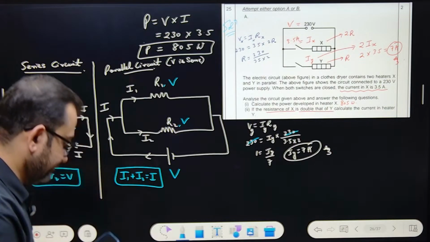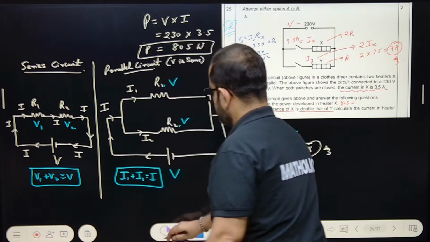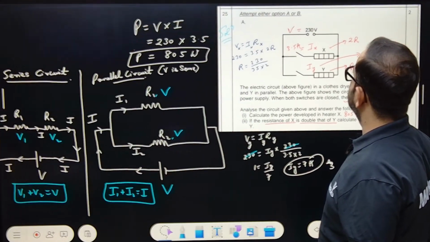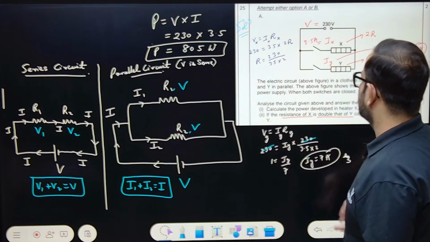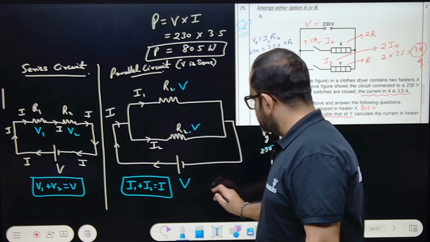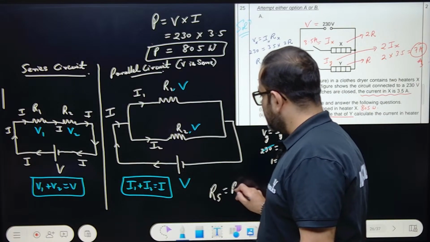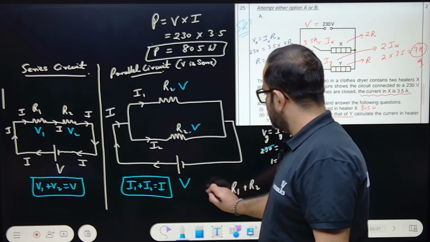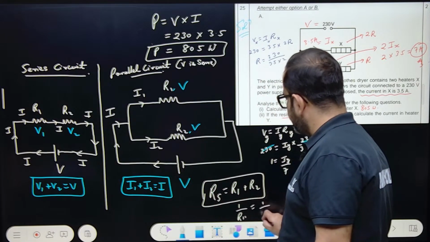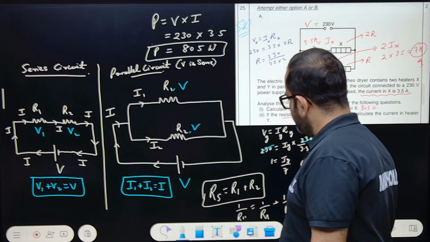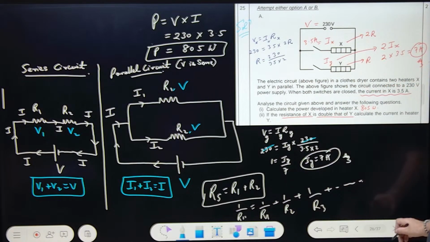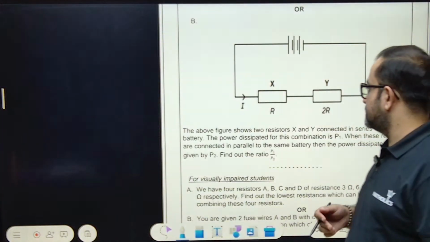Done? Okay, so we move forward to solve another question also. This is the answer for this question. Series and parallel circuits you must deal with now. One more thing, these formulas you must remember easily. R series equals R1 plus R2. And for parallel circuits, 1 by R parallel equals 1 by R1 plus 1 by R2 plus 1 by R3 and so on. So these are the two formulas you can write down.